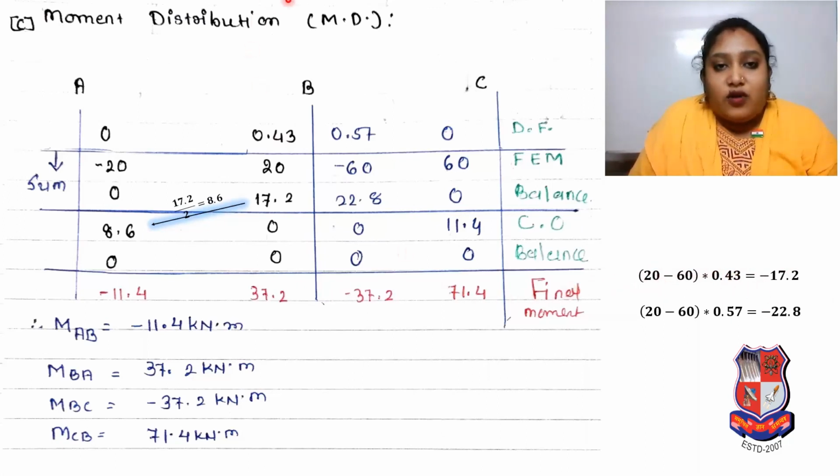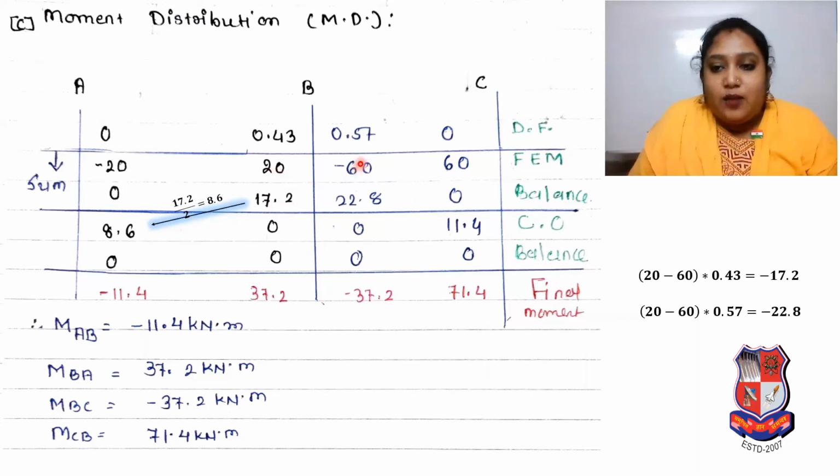Dear students, whatever I am discussing over here, you try to make a note from that. So you can understand whatever we are discussing and calculating over here, you can make a proper note based on that and understand well. So 20 minus 60 into 0.43, so it is minus 17.2.